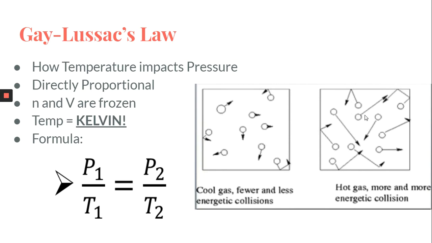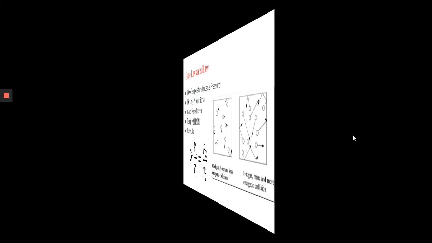So if we increase that temperature, we increase the kinetic energy, which means that these particles are going to be bouncing off the walls of the container with much more force. And because the container does not flex, it's a rigid container, that means that the pressure is going to increase. Okay, so if the temperature increases, that means the kinetic energy increases, which means the particles are hitting the sides of the container with more force or more energy, which means that the pressure is increasing inside this container.